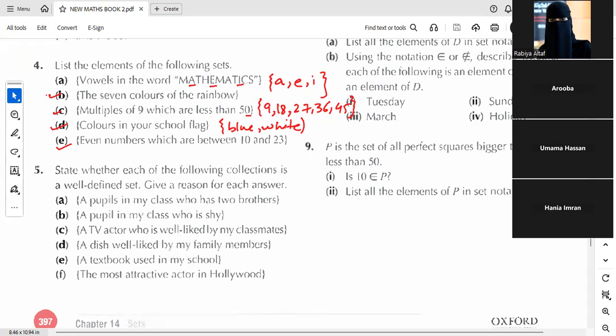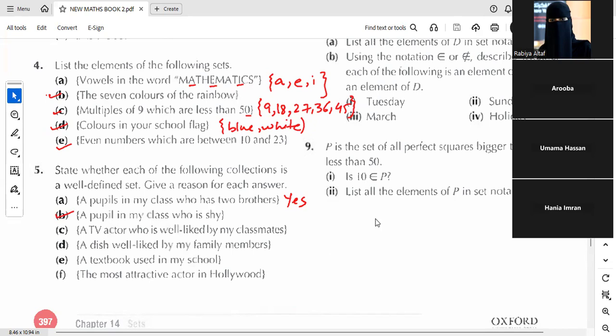This collection of set is well defined because the answer will be same for all of you. You know how many of your classmates have two brothers. So it should be well defined. You just need to write your final answer in the form of yes or no. This collection of set is well defined, so we'll write yes. What about the second one? A pupil in my class who is shy.